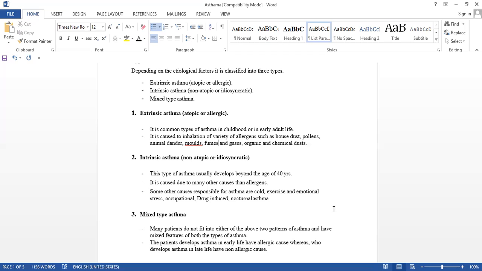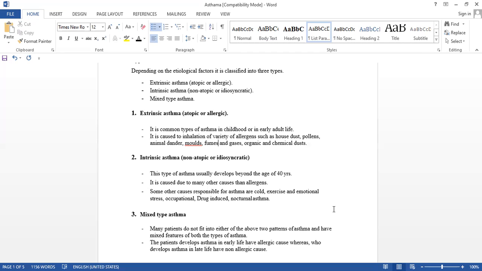Understood extrinsic and intrinsic? What is the difference? Extrinsic is mainly childhood asthma, and intrinsic is above 40 years. Extrinsic is mainly due to allergy, and intrinsic is due to other causes: cold, exercise, emotional stress, occupational, drug-induced and nocturnal asthma.